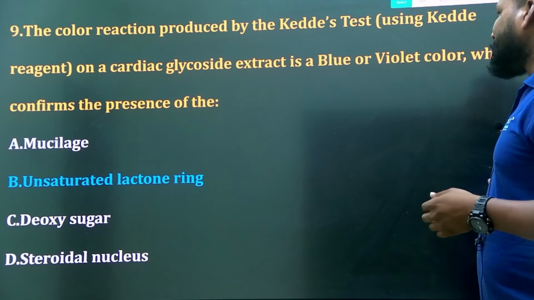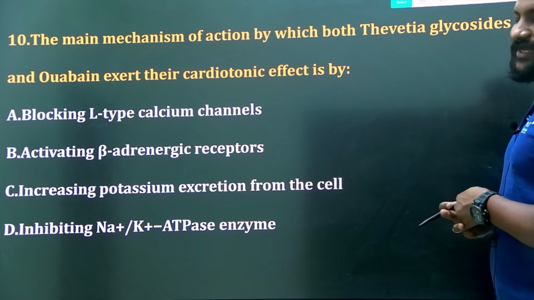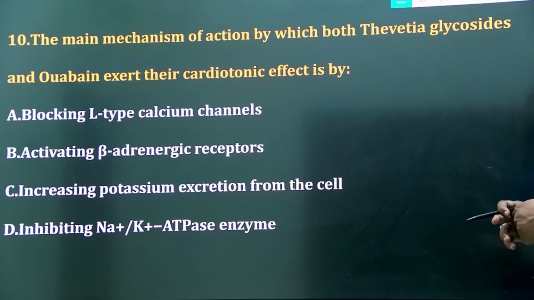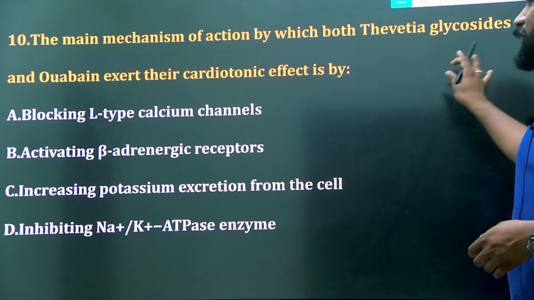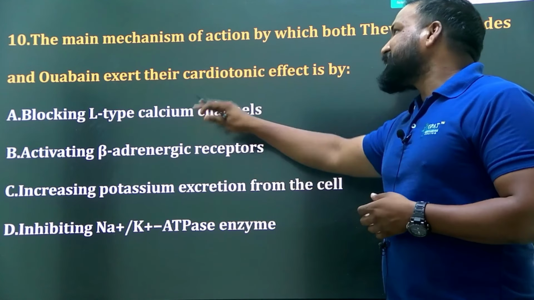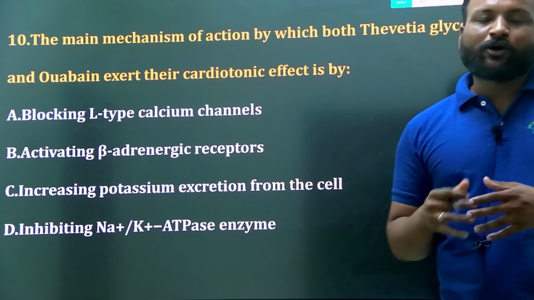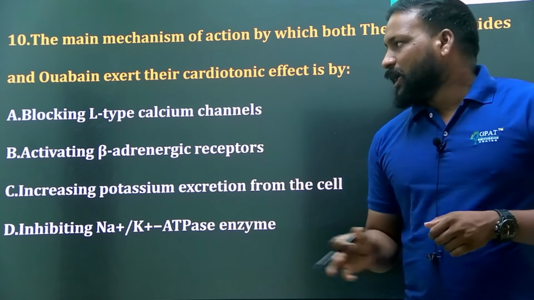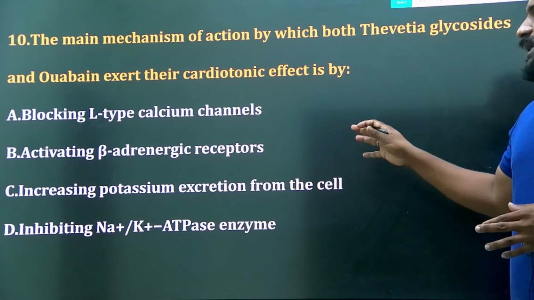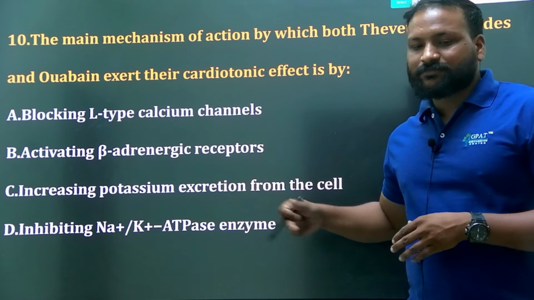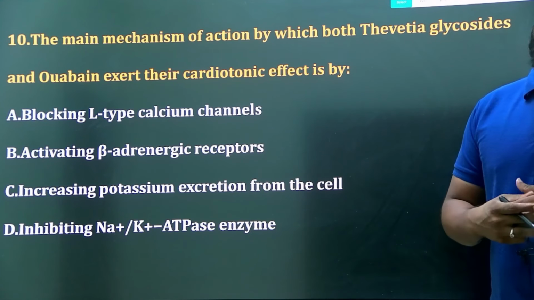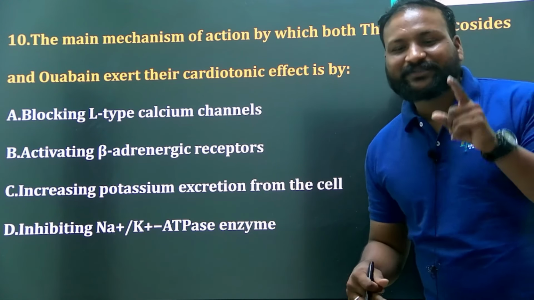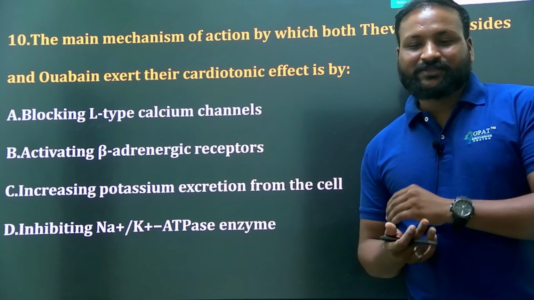Yes. Last question of this series. Please comment down all the right answers you got. The main mechanism of action by which both cardenolides and bufadienolides exert their cardiotonic property. How are they acting? Option A, blocking the L-type calcium channels, activating beta adrenergic receptors, increasing the potassium excretion from the cell, or inhibiting the sodium and potassium ATPase enzyme.